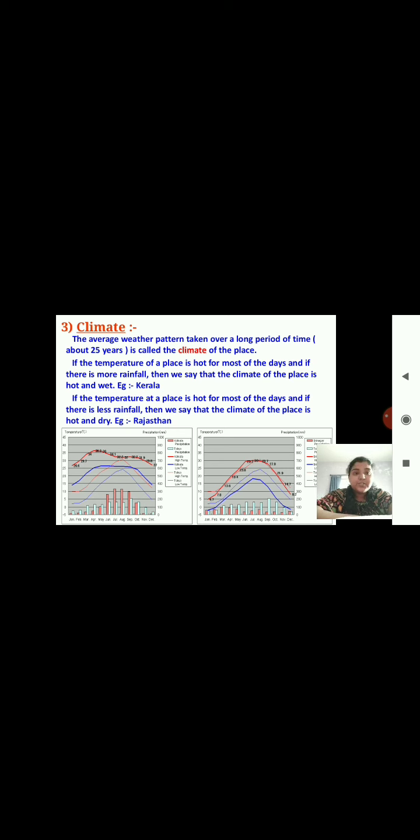Example is Rajasthan. Okay, here you can see the two graphs. There's a measurement taken over the year, and the lines you can see are of the places. Kolkata is taken, then Tokyo is taken. Again, the lines indicate and compare two regions, that is Kolkata and Tokyo. The lines are of the precipitation, higher temperature and lower temperature of both regions.